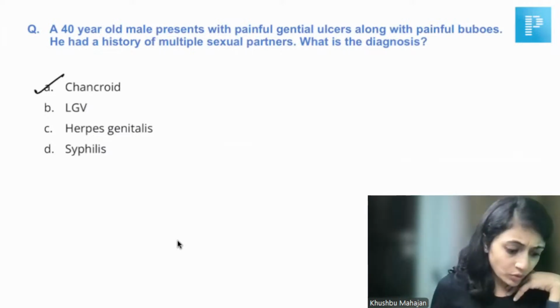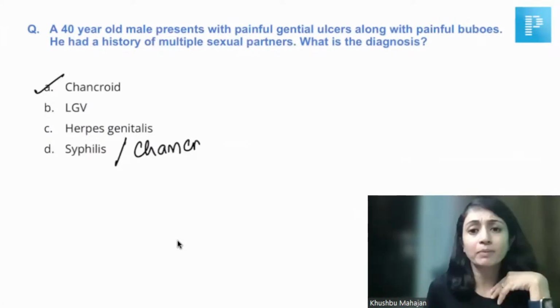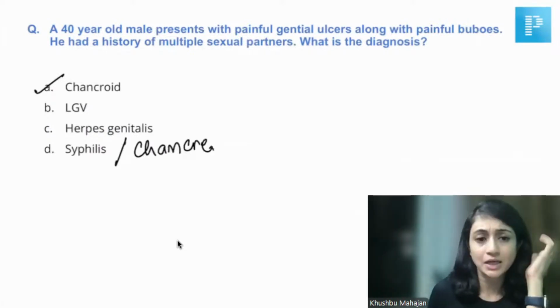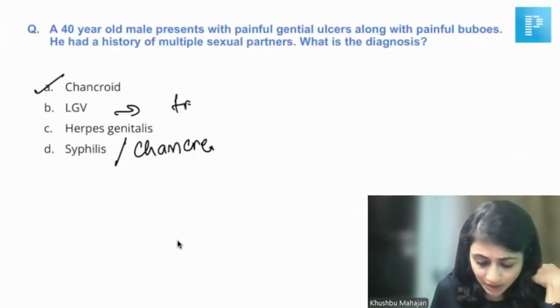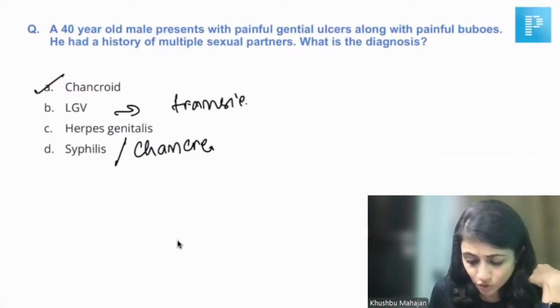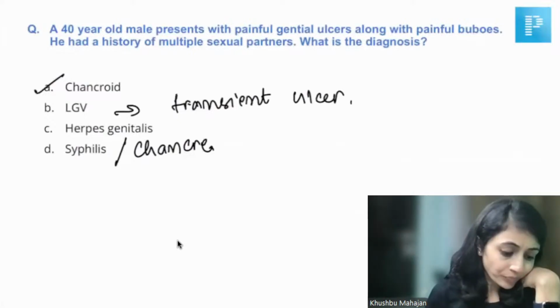Maybe instead of syphilis, chancre was there in the option, but we know chancre is painless, so that is out. LGV is out because it presents with a transient ulcer, and so the patient usually does not have an ulcer when the patient is coming to you. Buboes were not mentioned, okay.